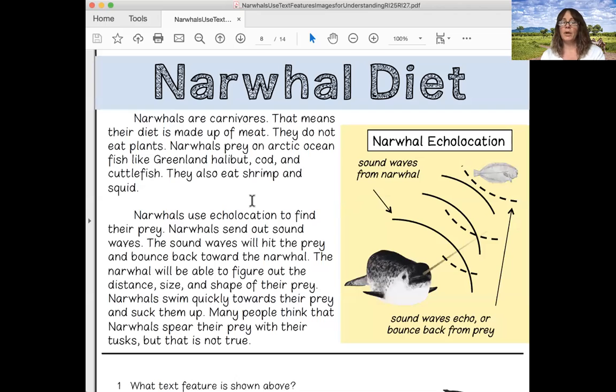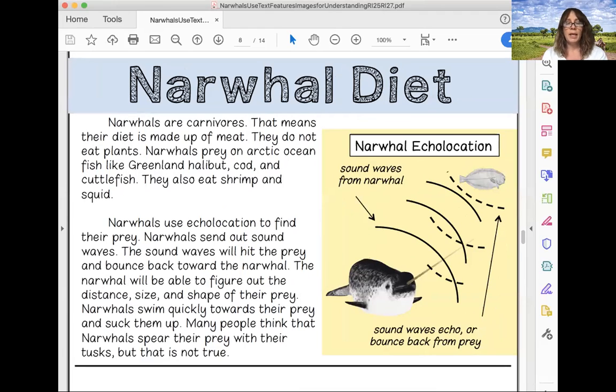Okay, so let's take a super quick look at the narwhal paragraphs that you read yesterday, the narwhal diet. Okay, let me share screen. All right, you should be seeing that now. So there's our narwhal diet. And diet just means what they eat. It doesn't mean they're going on a diet. When we talk about animal diets, we just mean what they eat. Okay, so we're going to read this together.